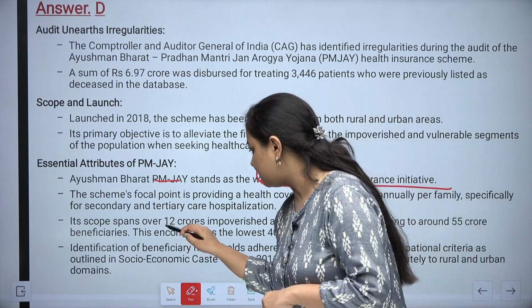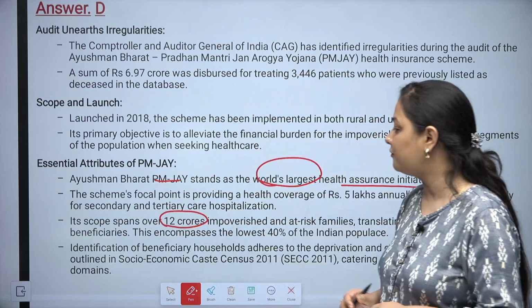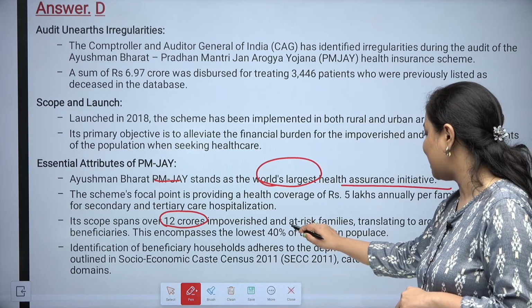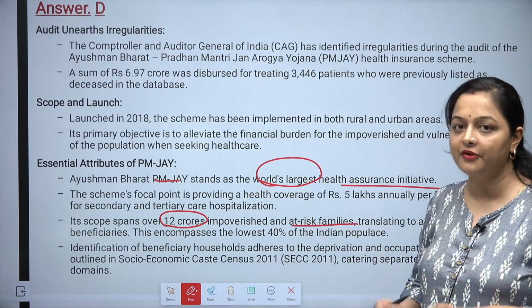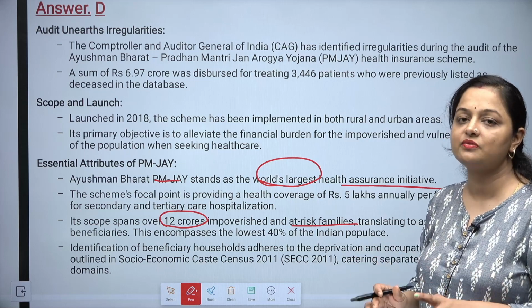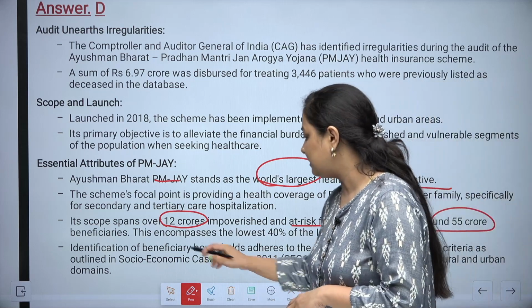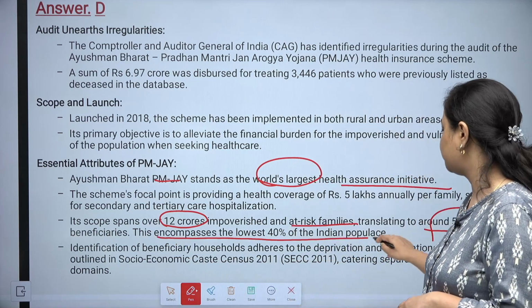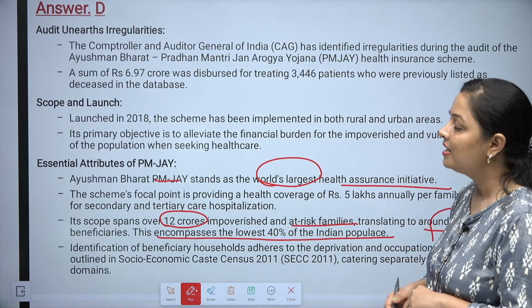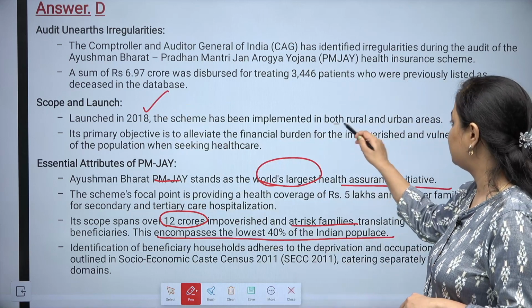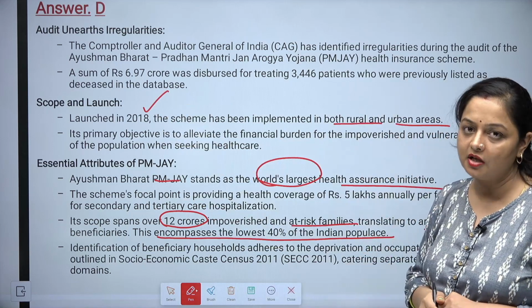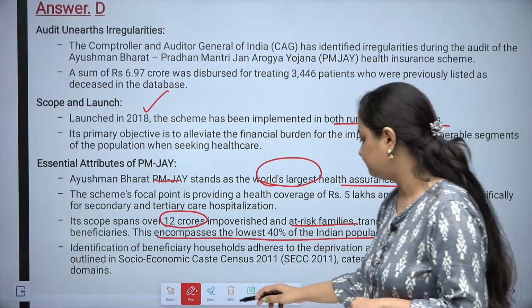Its scope spans over 12 crore impoverished and at-risk families, translating to around 55 crore beneficiaries, which is really very huge, and this encompasses the lowest 40% of the Indian populace. It was launched in 2018 and the scheme has been implemented in both rural as well as urban areas.